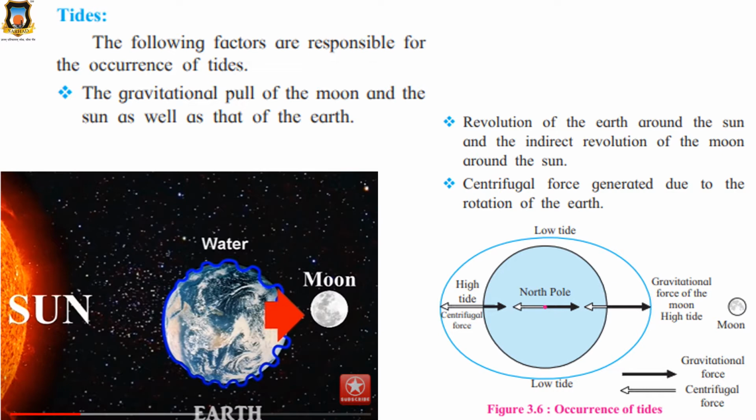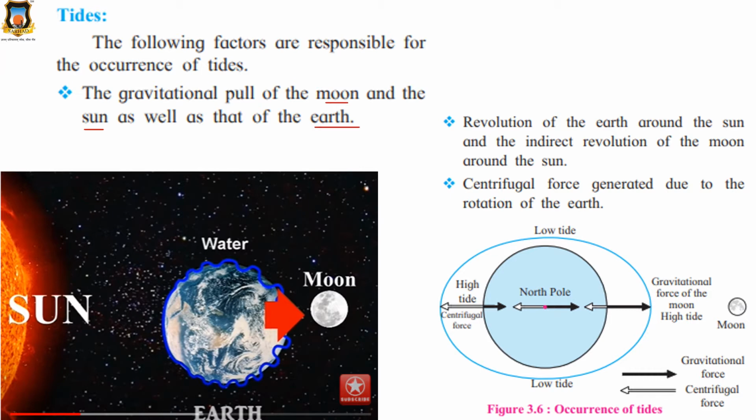The gravitational pull of the moon and the sun, as well as that of the earth.